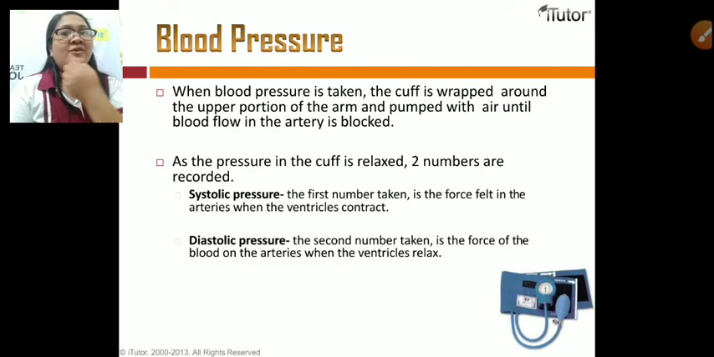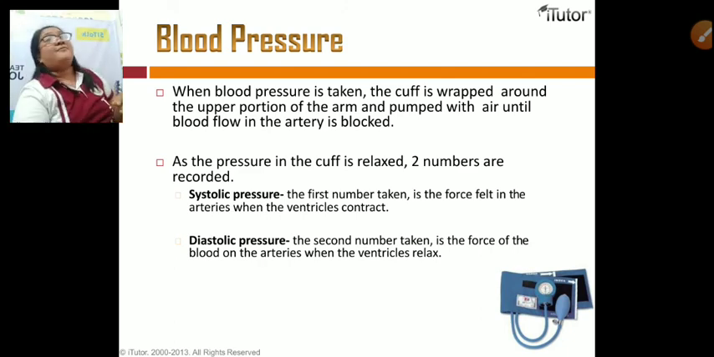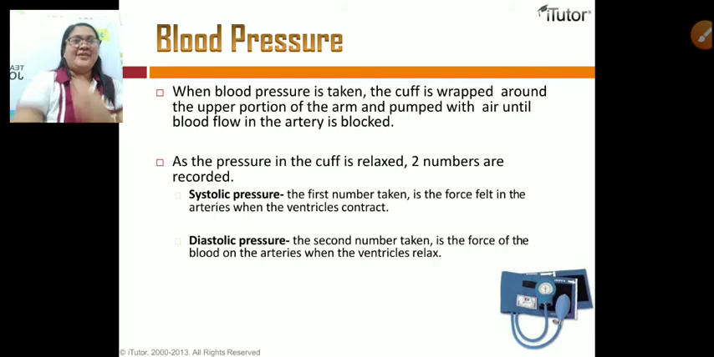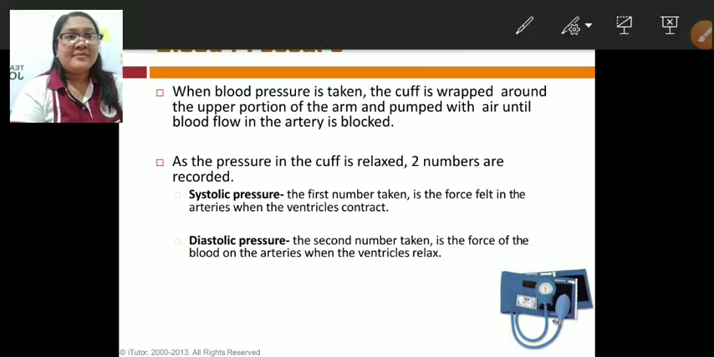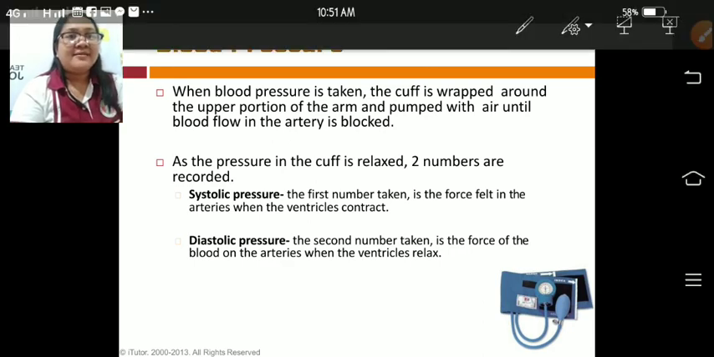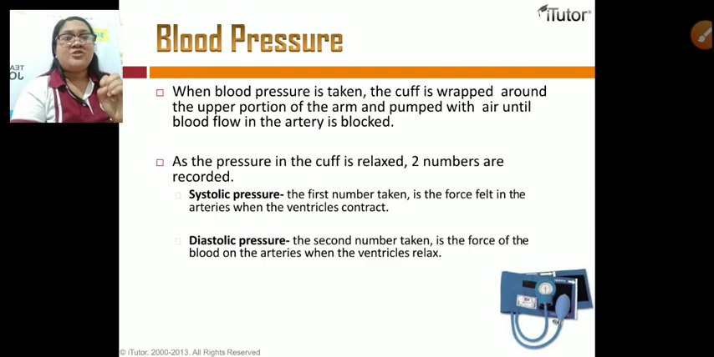Okay. So when blood pressure is taken by someone or by doctor or by anyone else, the cuff is wrapped, of course, around the upper portion of the arm and pumped with air until blood flow in the artery is blocked. As the pressure in the cuff relaxes, two numbers are recorded.